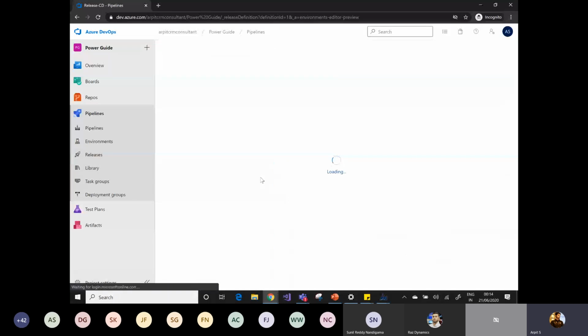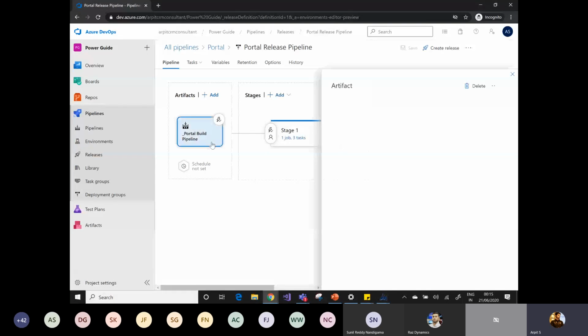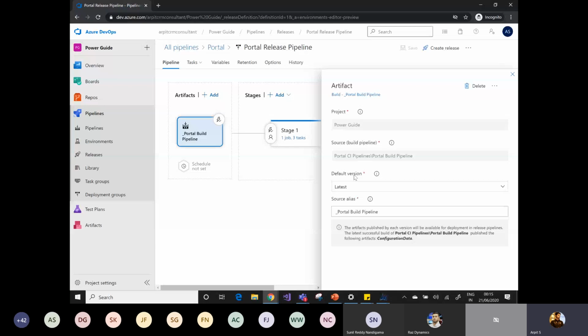it's taking a lot of time. Okay, so you can see here in the release pipeline, what configuration I have done is I have selected the portal build pipeline as an artifact. I need to select that in order to run my release pipeline, to specify from where to pull the artifacts. So I have selected the build pipeline. I'm not going to select the backup pipeline because that is not its purpose. I can also provide the trigger so that it is automatically triggered when my build is completed.